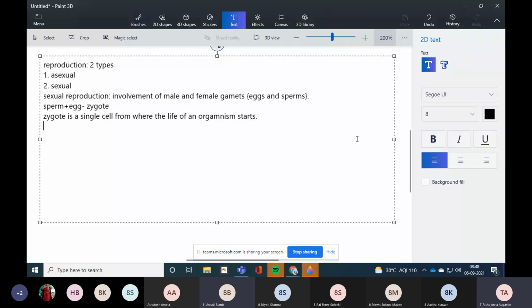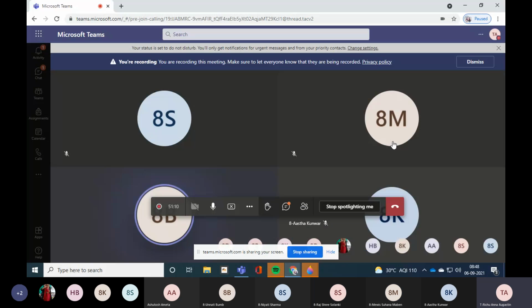Yes, ma'am. So division of the nucleus is very important. I have already told you the logic behind this, because without a nucleus, an organism cannot survive. So the nucleus must divide first. Here the nucleus is dividing into two. In the second diagram you can see the nucleus is just starting to divide.